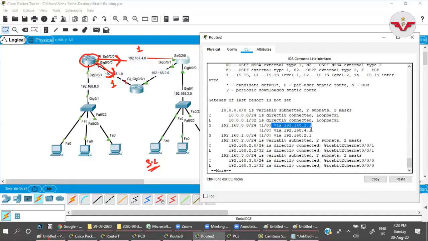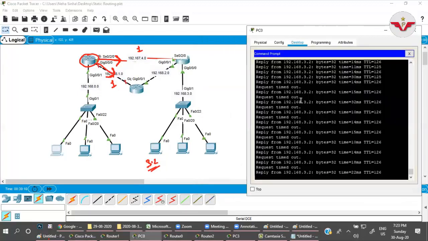One is via 2.1 and one is via 4.1, right? So the router is getting confused. I have to send the packet through 2.1 or 4.1, right? When it sends the packet through 2.1, it is getting confused, because there is a link down, so it's not responding. When the packet goes through 4.1, it's working fine.